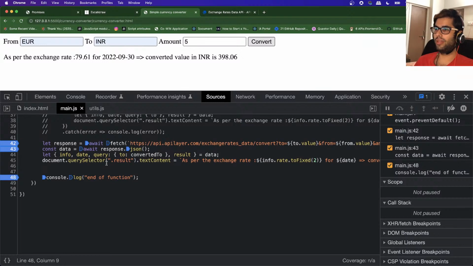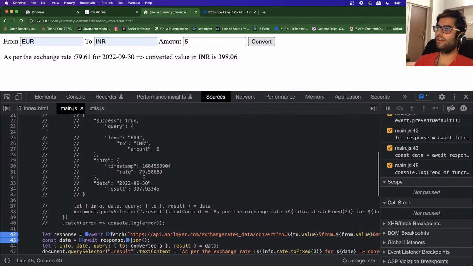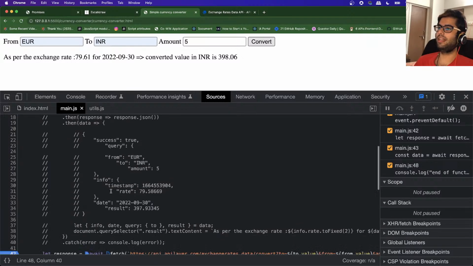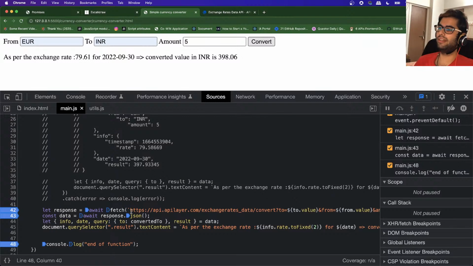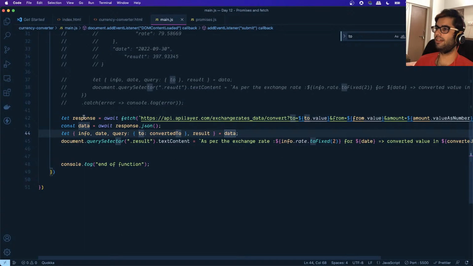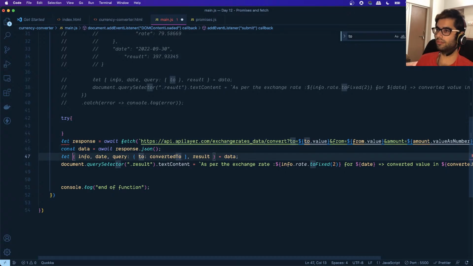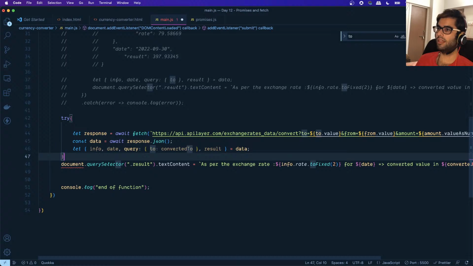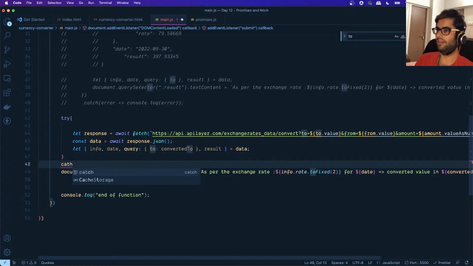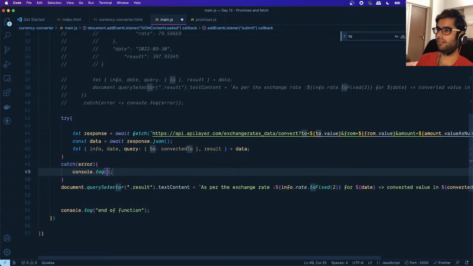So this is how we can rewrite the same thing using async and await. It's just an easier way to do the same thing instead of having these multiple then statements and all of that. It is somewhat easier to write this way. And in order to handle errors, we can write all of this inside a try block. Okay, and if there is an error, we can provide a catch block over here, catch the error and log the error to the console. Okay,